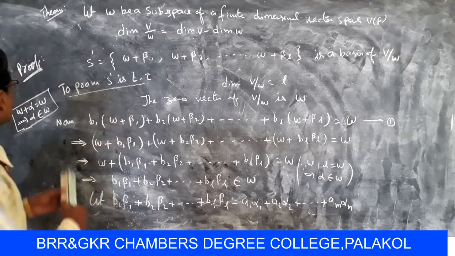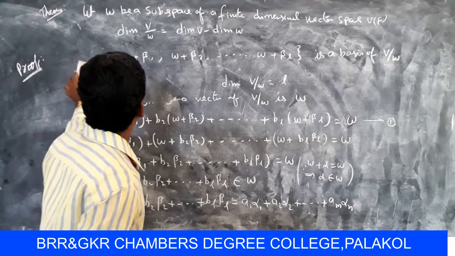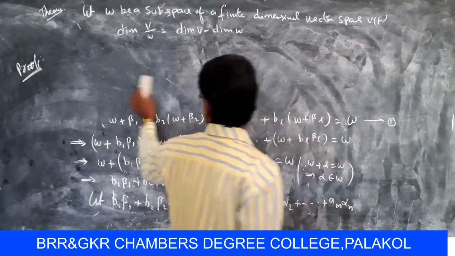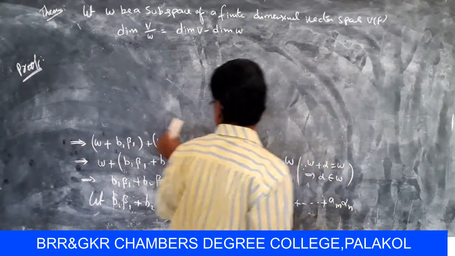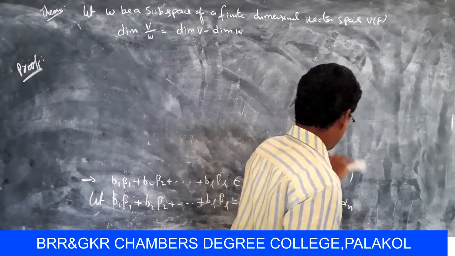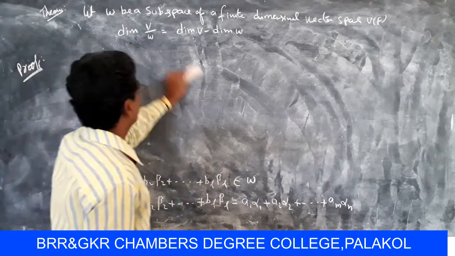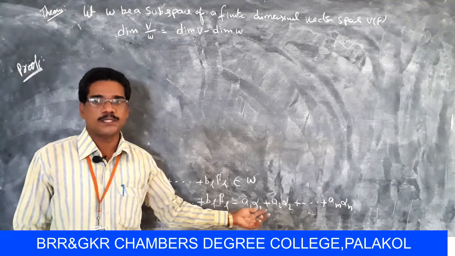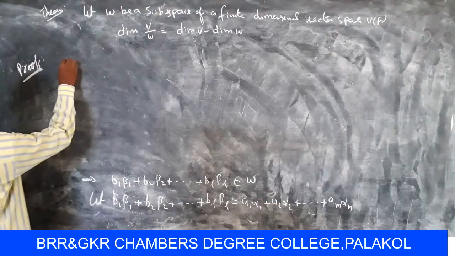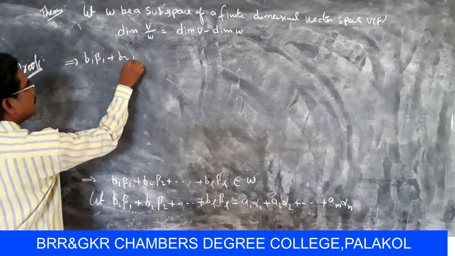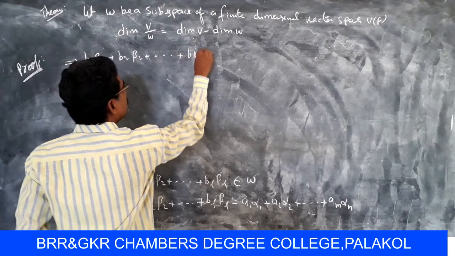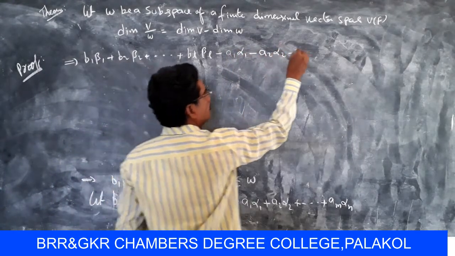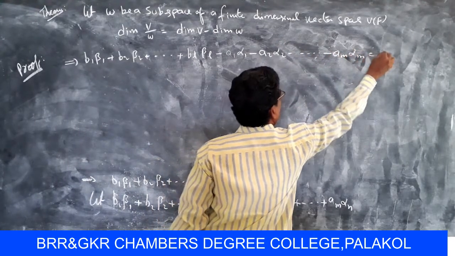So b1 β1 + b2 β2 + ... + bL βL = A1 α1 + A2 α2 + ... + AM αM implies b1 β1 + b2 β2 + ... + bL βL − A1 α1 − A2 α2 − ... − AM αM = 0.